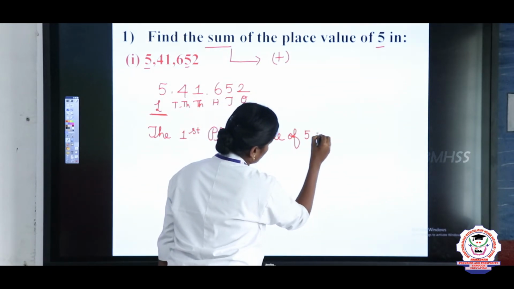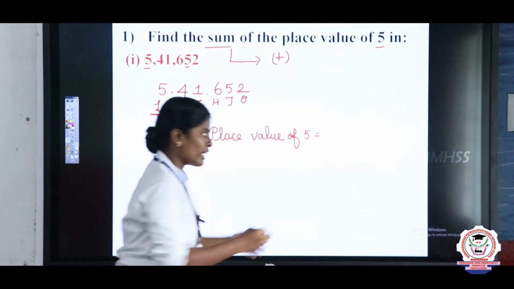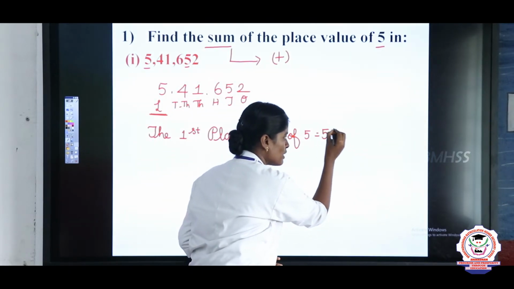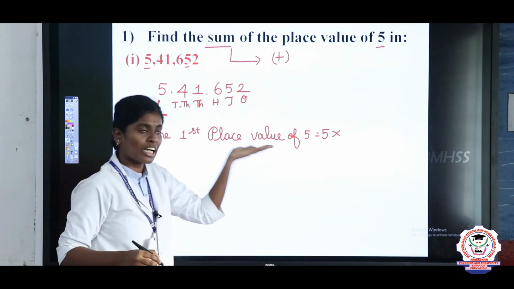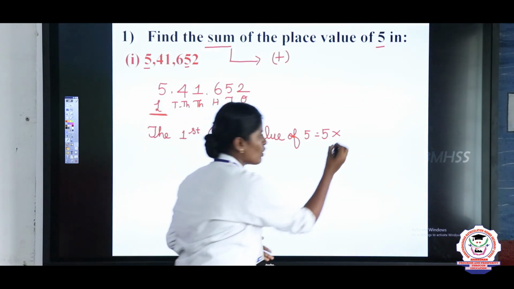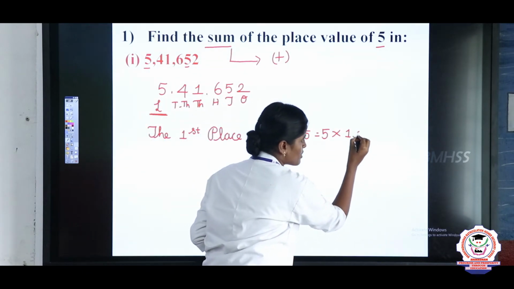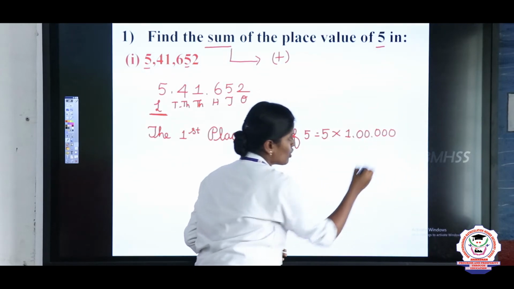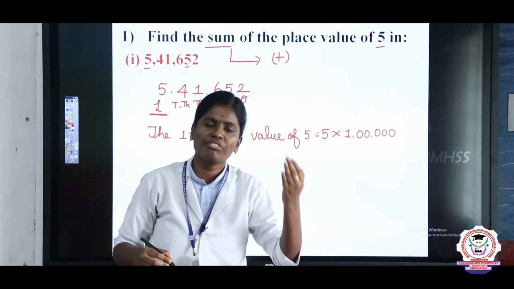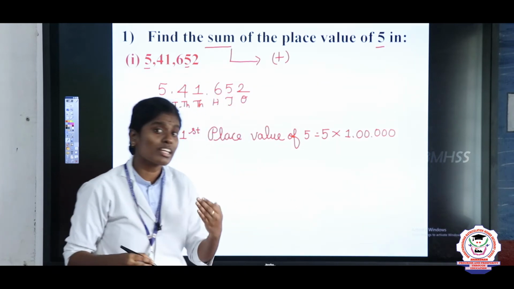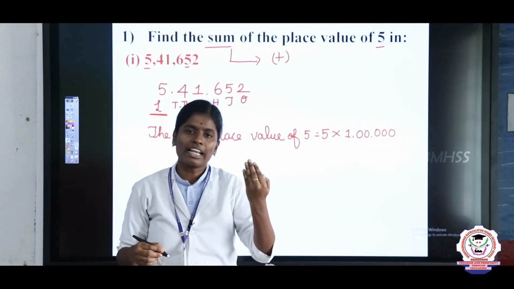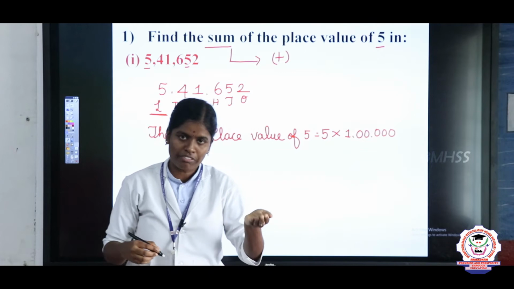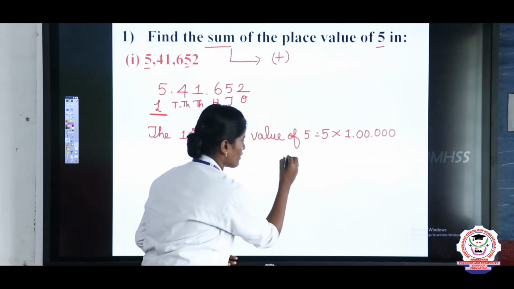So what is the first place value of 5? The 5 is in the lakh place. So write lakh, 1 0 0 0 0 0. Take 5 and multiply by lakh: 5 into lakh is 5 lakh. So the first place value of 5 is 5 lakh.